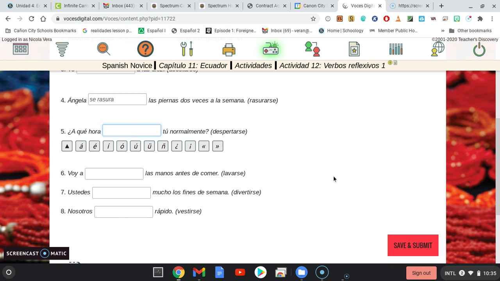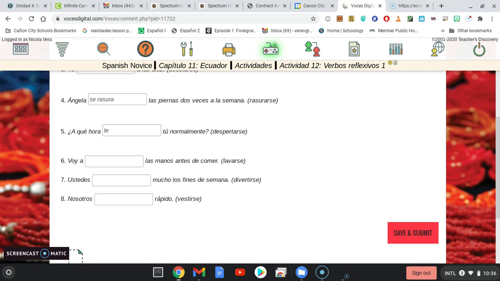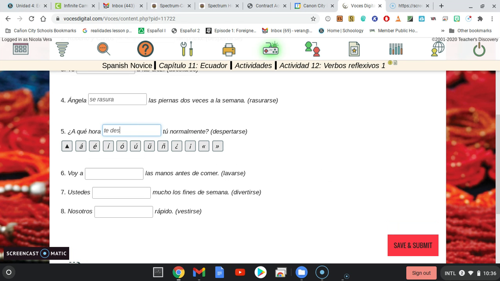All right, in this case, I'm going to need the tú form, and we have despertarse again, which is also, as we said before, an E to IE stem changing verb. So the first thing I need to deal with is the se. I need to use the tú reflexive pronoun, which is te. And then I'm going to take despertarse, and I'm going to make that stem change because it's a tú form, right? So, E to IE, and then R, and then AS at the end because it's a tú form, and it's an AR verb, okay?